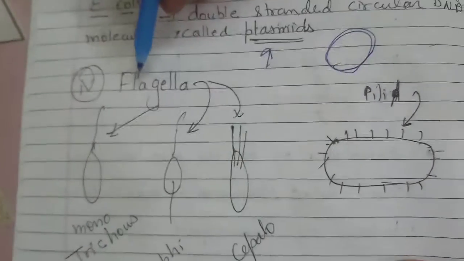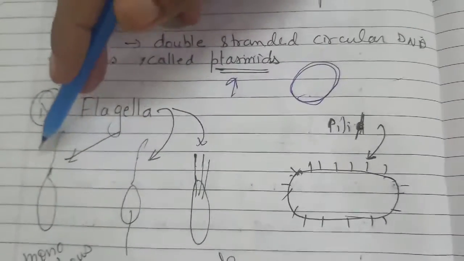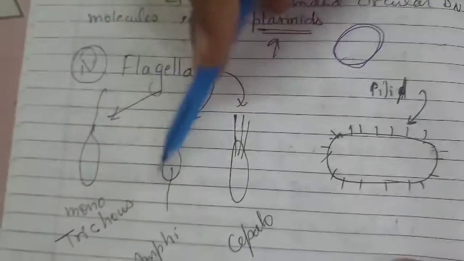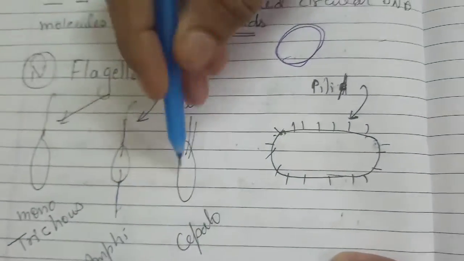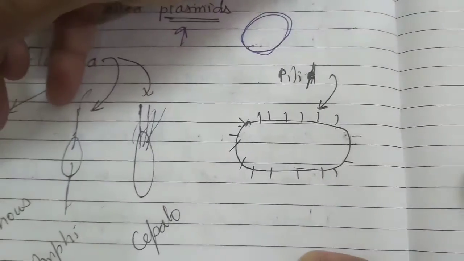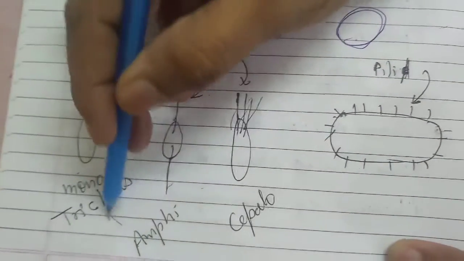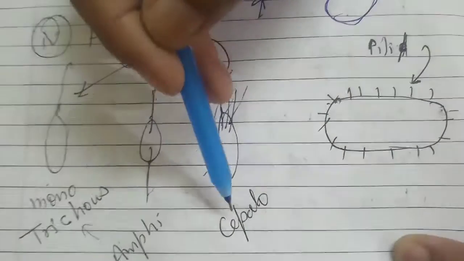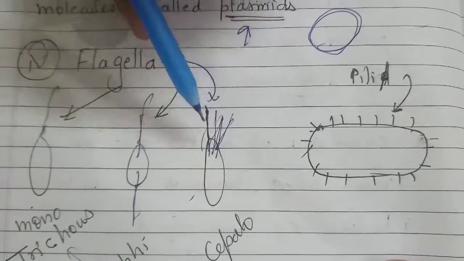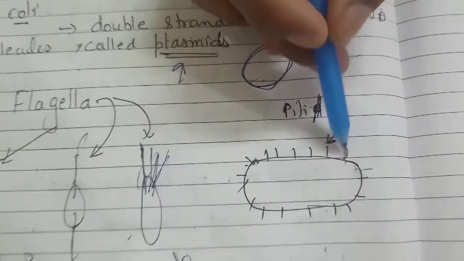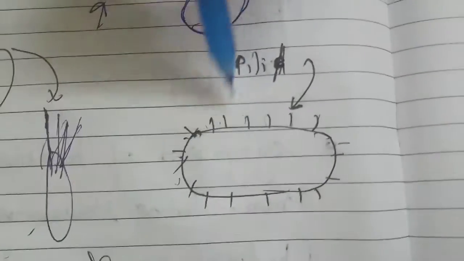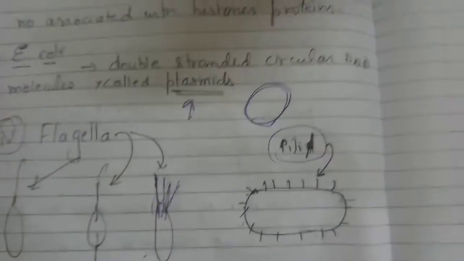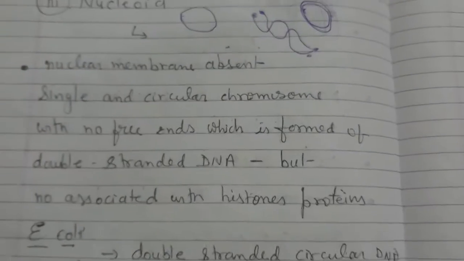And the last is called the flagella. Flagella is a thread-like structure that helps in locomotion. Some have one, some have two, and some have multiple. If it is one, it is monotrichous. Amphitrichous if they have two. Lophotrichous if they have a number of thread-like structures. And if they are hair-like structures, you can say this is pili or cilia. So see students, I have completed the prokaryote cells.